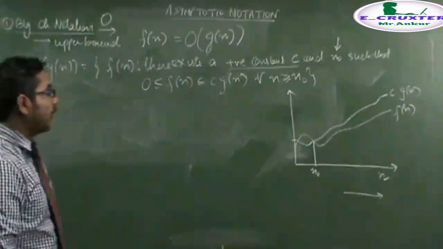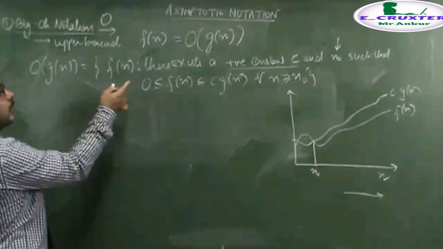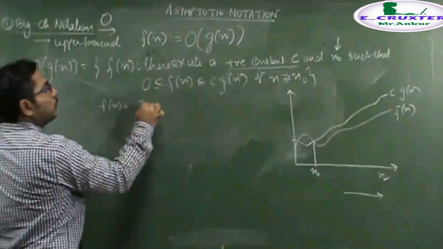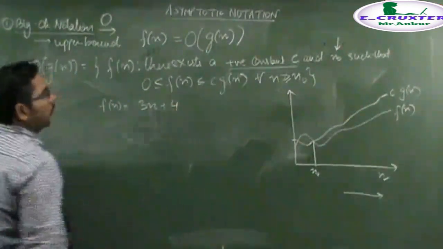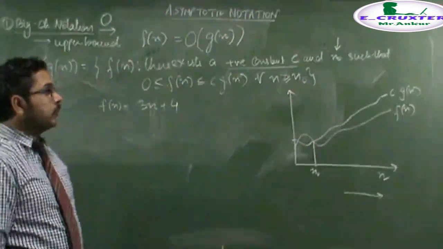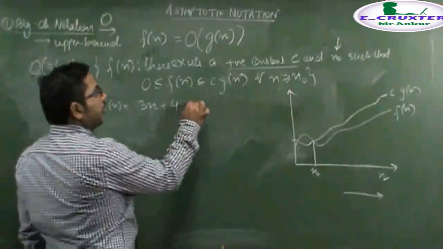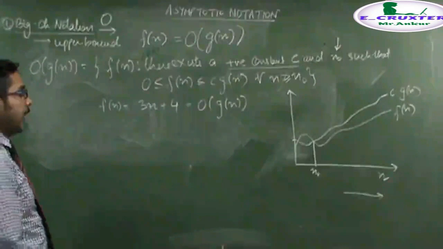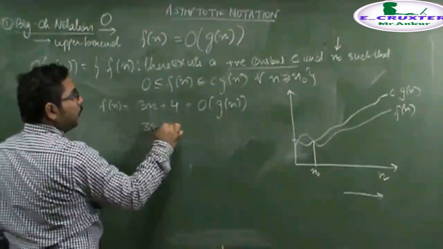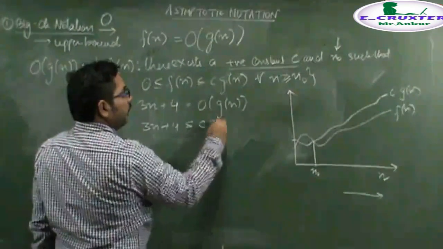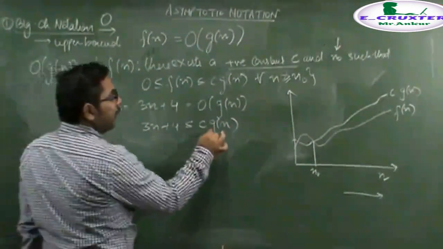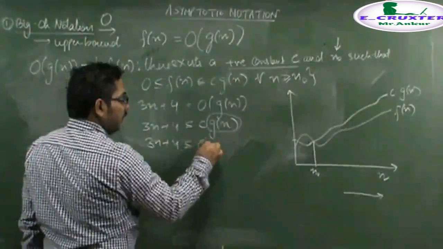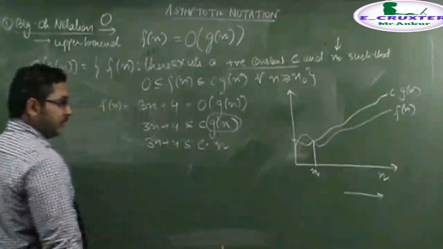For example, as we are taking positive functions, let's say there is a function f(n) which is equal to 3n plus 4, and I have to find an upper bound for this. Let's say there is a g(n) function which acts as an upper bound for that. Then by opening this equation you will notice that 3n plus 4 will be less than or equal to c of g(n). Let's say if I take the g(n) function as n, then 3n plus 4 will be less than or equal to c multiplied by n.